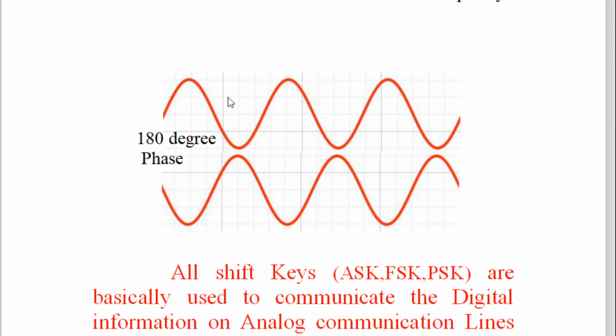Now you see here, when the upper is in positive peak, the lower sine wave is in negative peak, and when the upper sine wave is in negative peak, the lower sine wave is in positive peak, and this is repeating. Therefore it is said that these two sine waves are in 180-degree phase to each other.